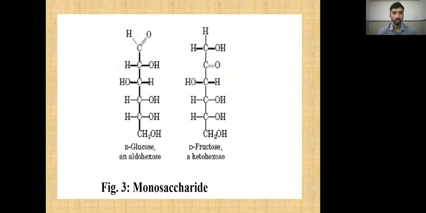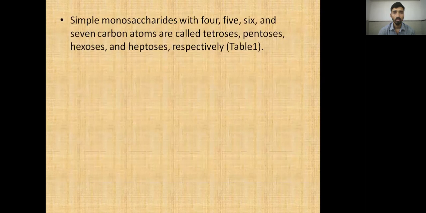A common example of monosaccharides is the glucose molecule and fructose molecule. Glucose is also known as an aldohexose sugar, and fructose is also known as a ketohexose sugar. Now, simple monosaccharides are divided by the number of carbons: three is called triose, glyceraldehyde; four, five, six, and seven carbon atoms are called tetrose, pentose, hexose, and heptose respectively.